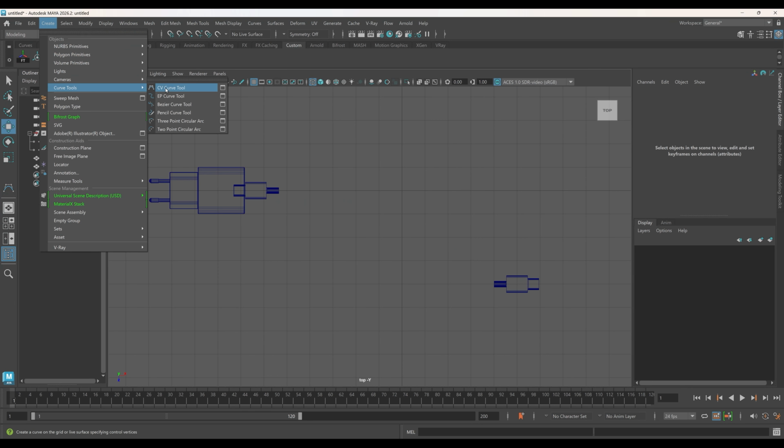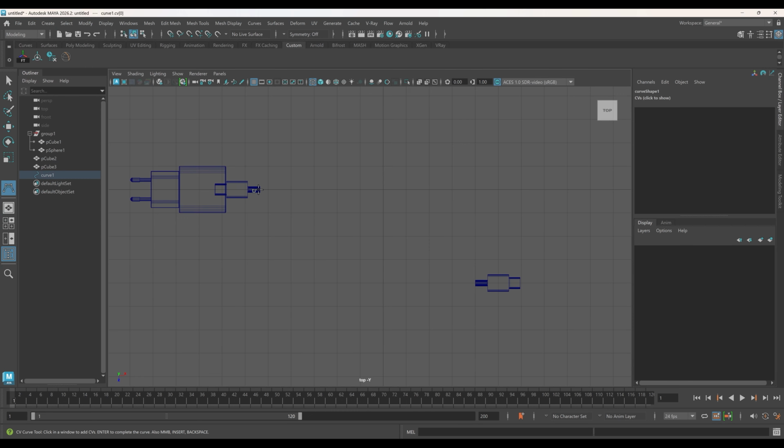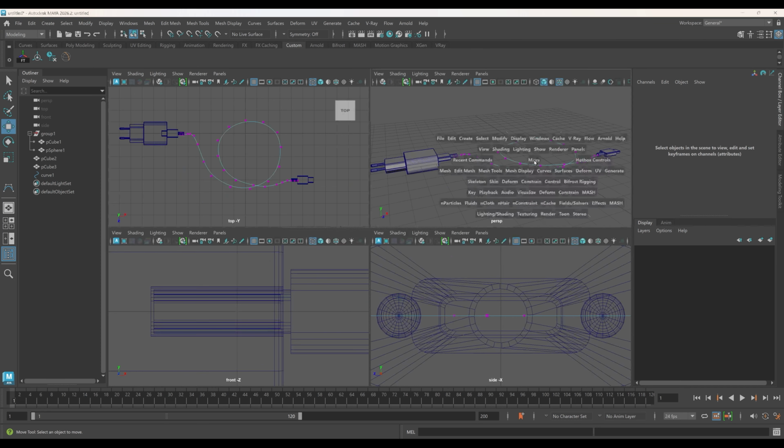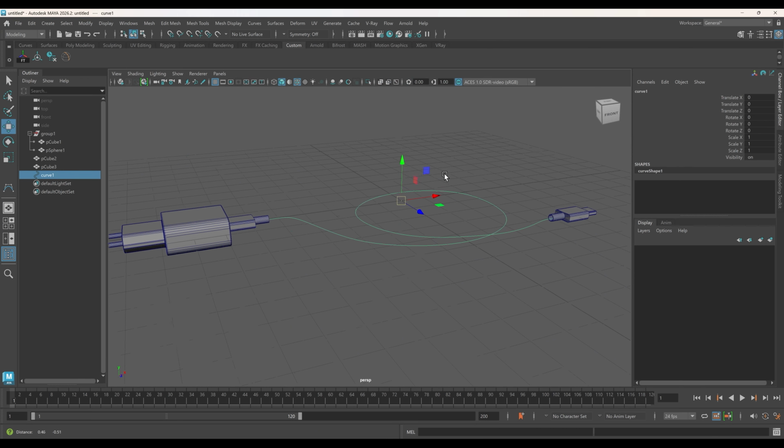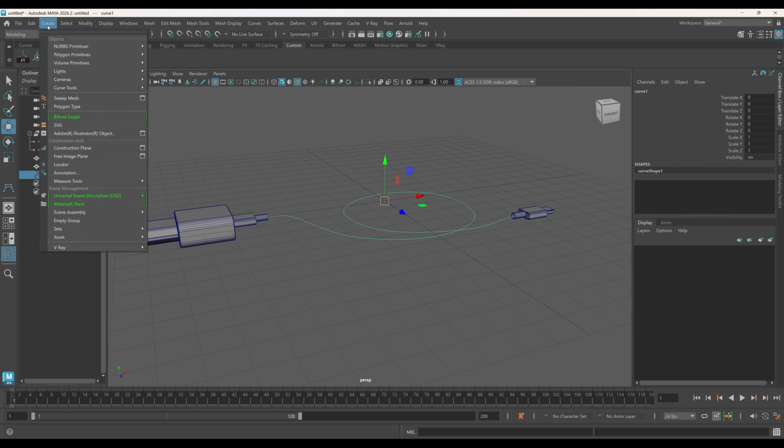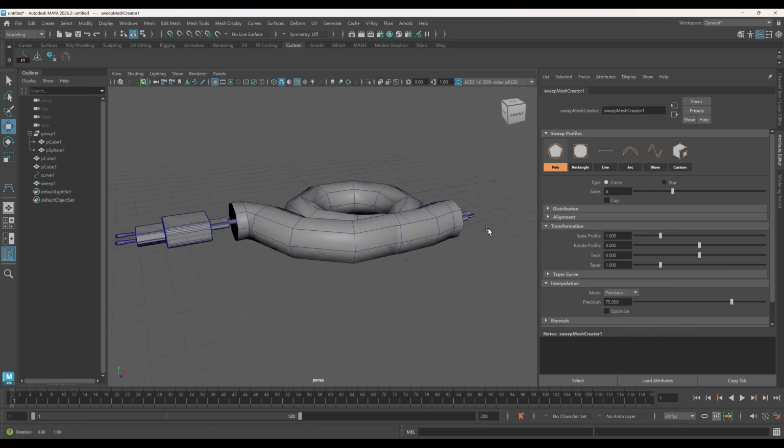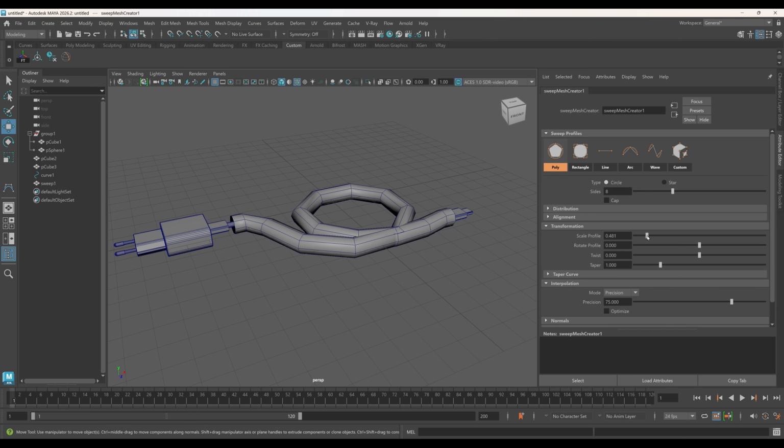In the top view, draw a curve. Select the curve and apply Create Sweep Mesh. A mesh will be generated along the curve. Adjust the following values to create the desired shape and complete the model.